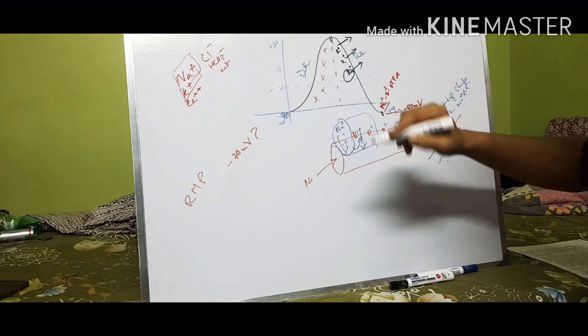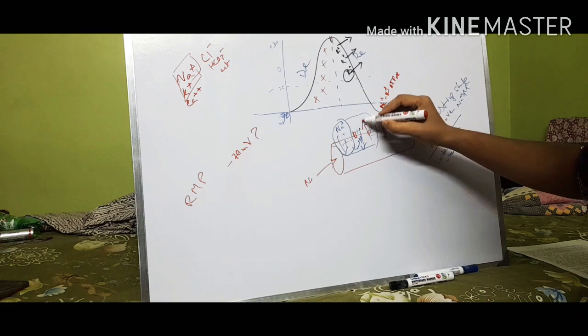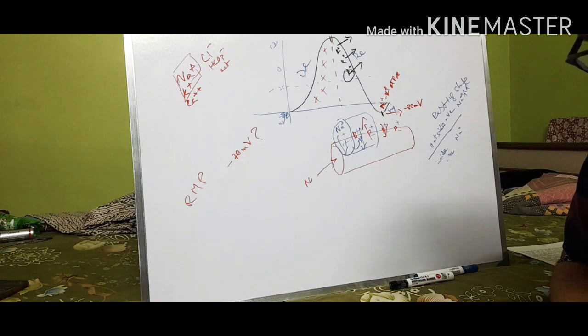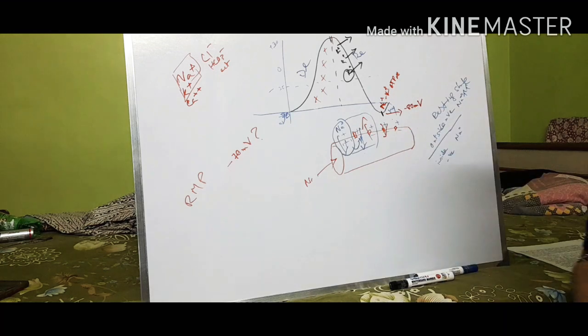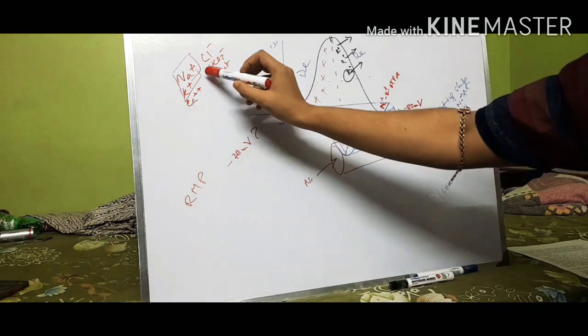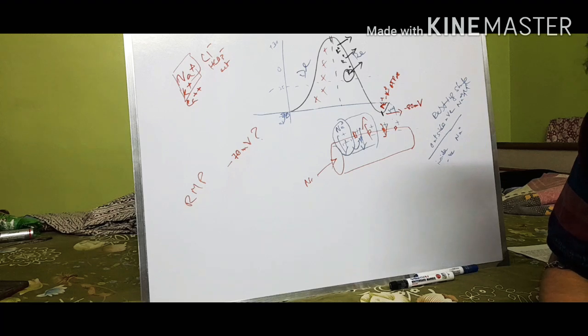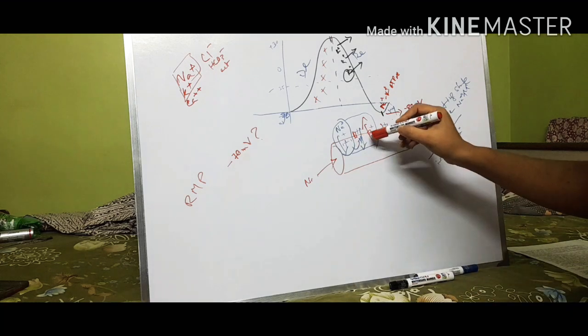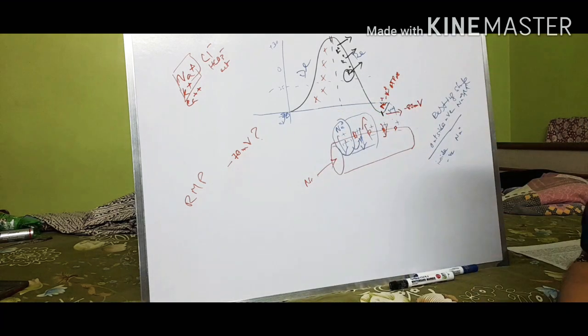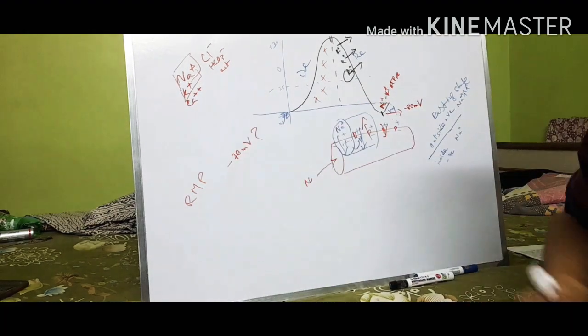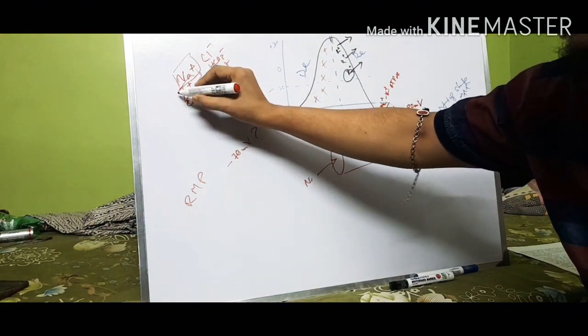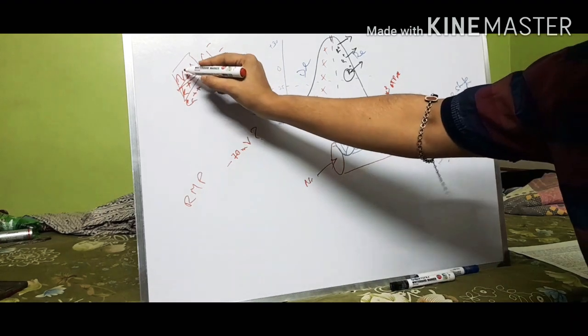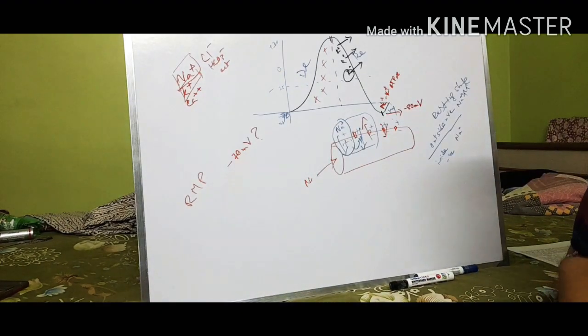Sodium and potassium channels, through which sodium and potassium are entering and also going out of the cell. But at resting state, the leaky potassium channels are way more than the sodium channels. So we do not consider the sodium ion at resting state. We only consider the potassium ion in resting state, and according to that, this minus 70 millivolt is measured.